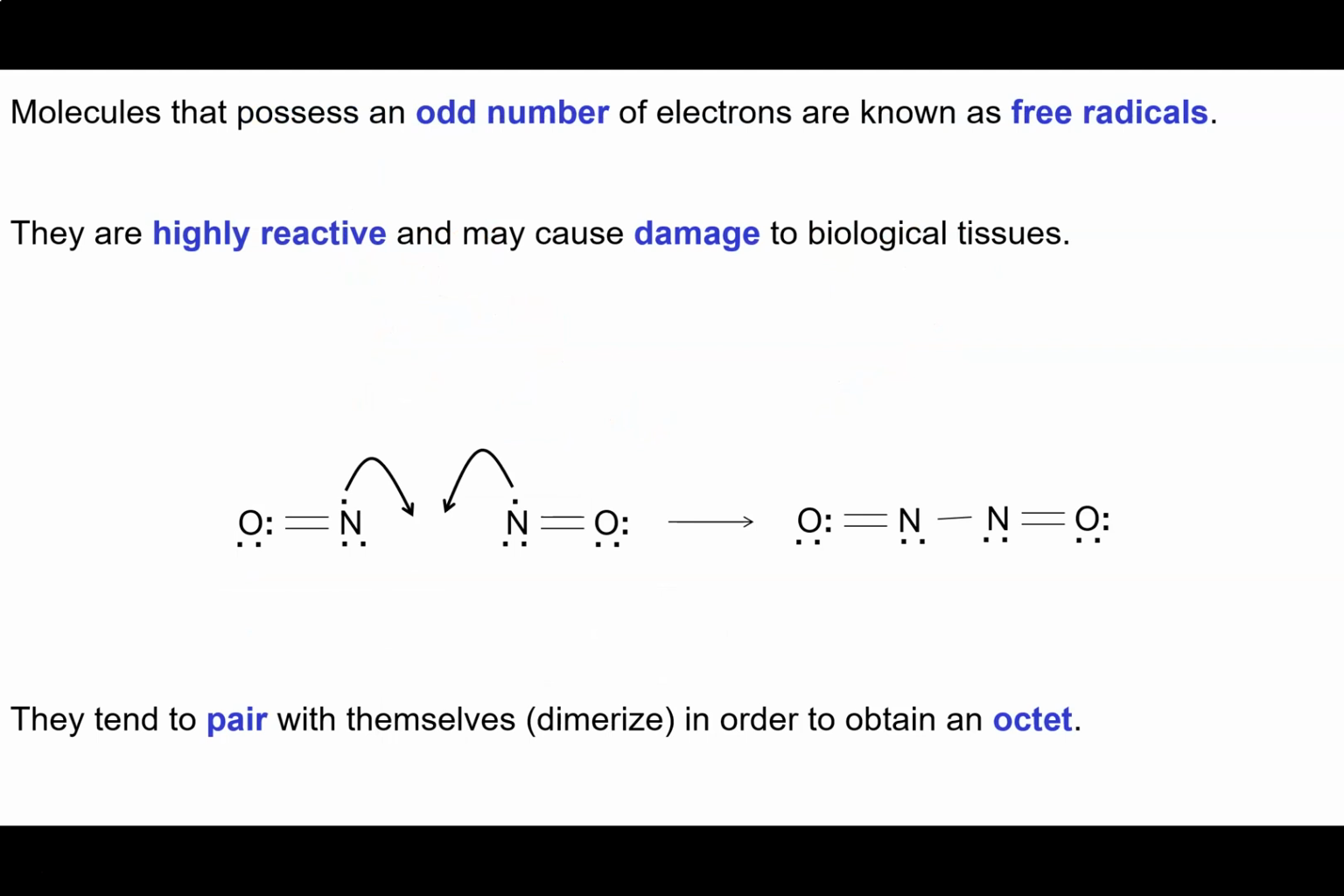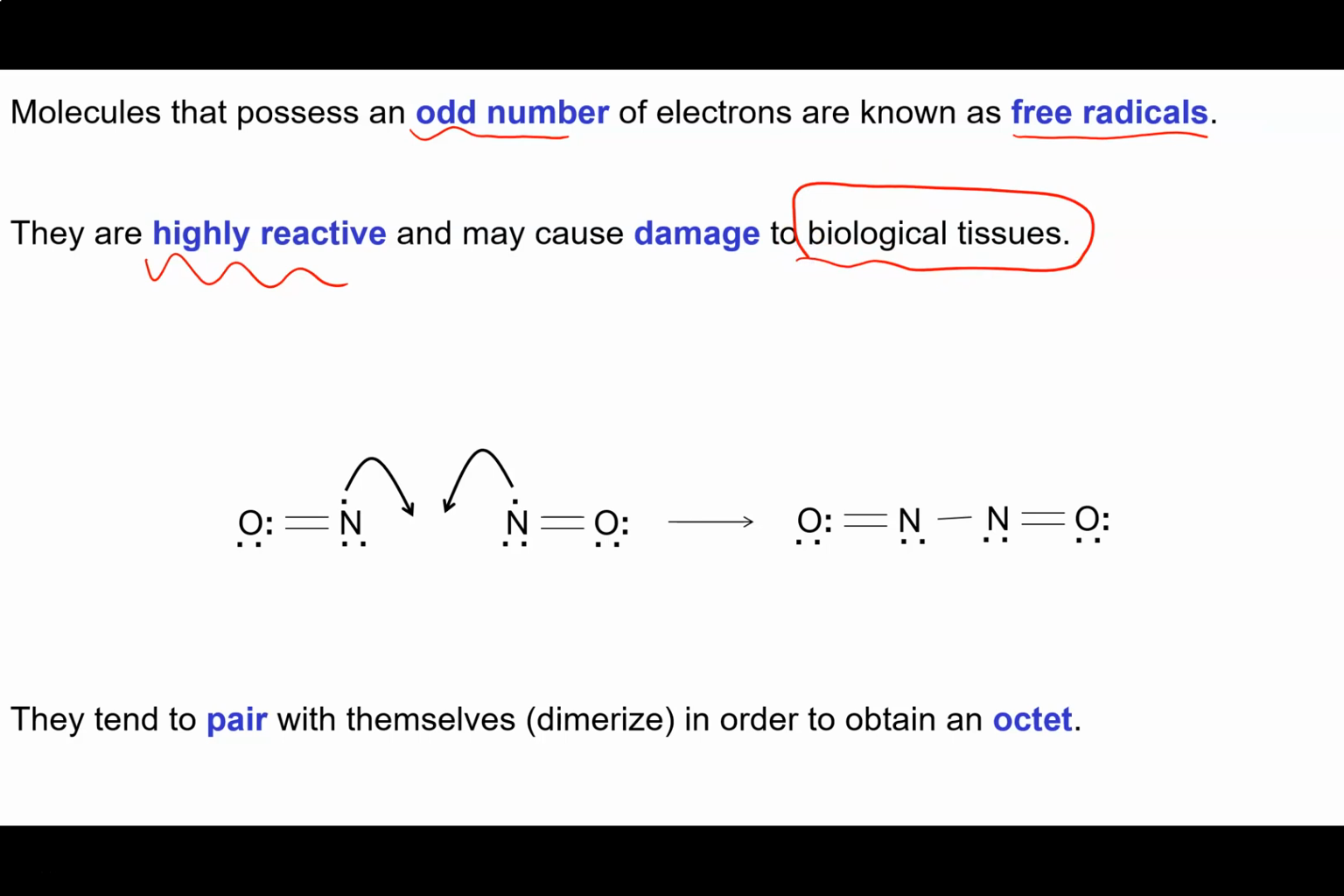So molecules that possess an odd number of electrons are known as free radicals. They don't like it. We've got atoms there where someone doesn't have a complete octet, and as a result, they're highly reactive. They're going to keep reacting, and they are going to hopefully find a more stable configuration. These free radicals are rumored to be very, very damaging to biological tissues because they're so reactive.